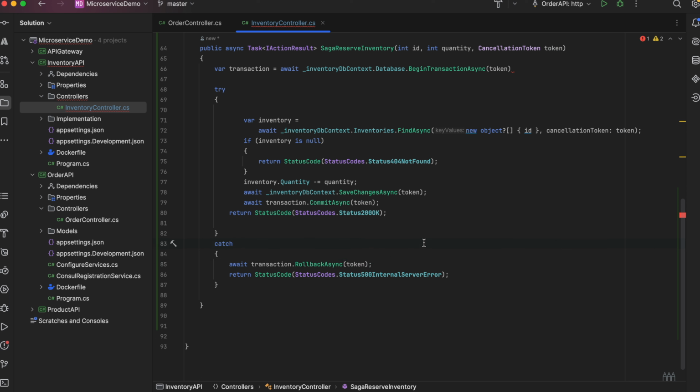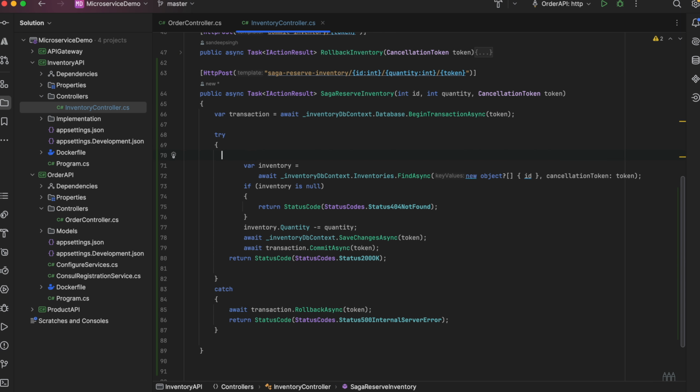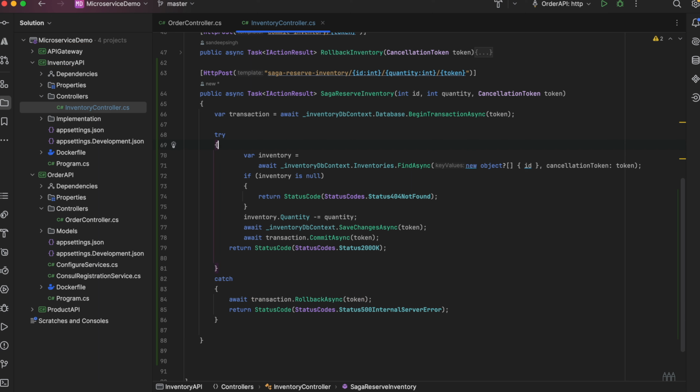This would help whenever we want to commit the changes here and some error has occurred, or maybe a network issue, the connection is not made to the DB, so we can use the rollback here in the catch or in the exception. Okay, so this is how we would be reserving the price for the saga pattern.